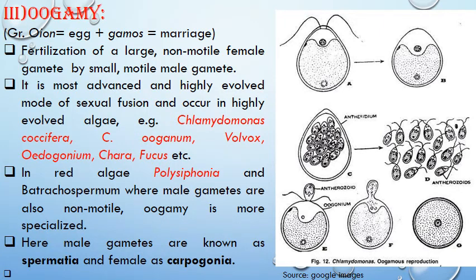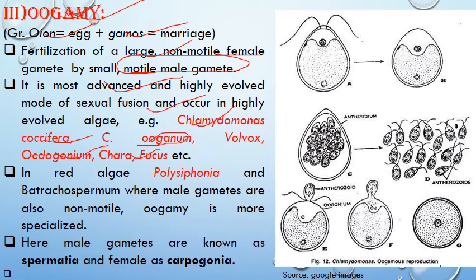The next is oogamy. So oogamy is the most advanced form of sexual reproduction. Oon means egg, gamos means marriage. So it involves fertilization of a large non-motile female gamete by a small motile gamete. It is the most advanced and highly evolved mode of sexual fusion that occurs in highly evolved algae. For example, in Chlamydomonas coccifera, Chlamydomonas oogamum, and Volvox, Oedogonium, Chara, Fucus, etc.